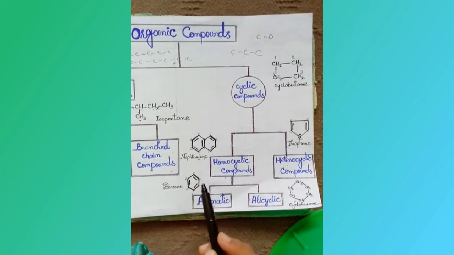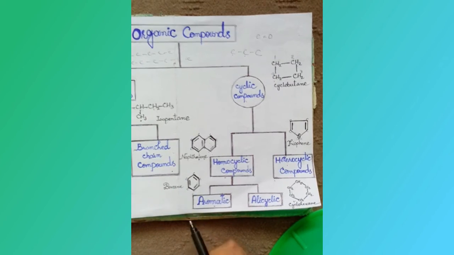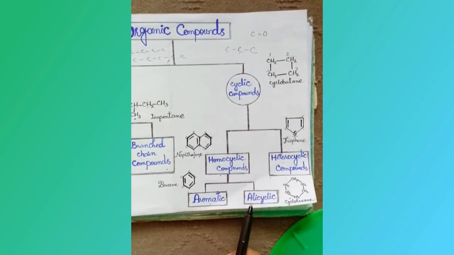It contains 3 single and 3 double bonds. It is the unique property of benzene. Those organic compounds that contain at least one benzene ring in their molecule come in the category of aromatic compounds. While those organic compounds which do not contain a benzene ring are known as alicyclic compounds.